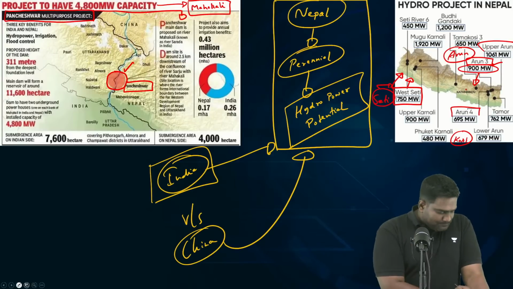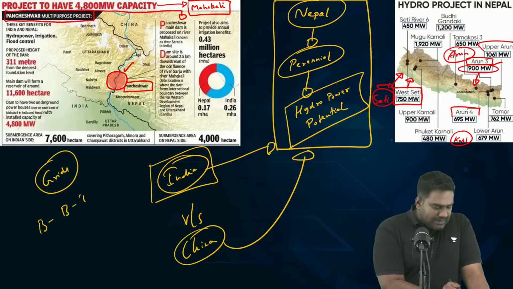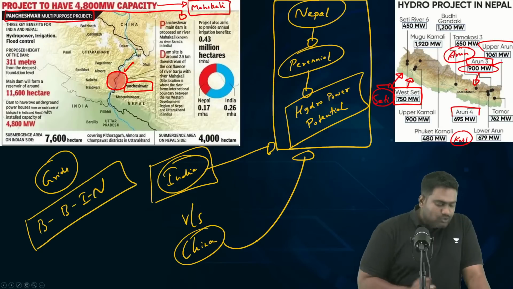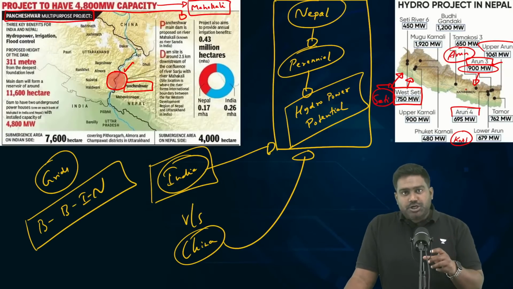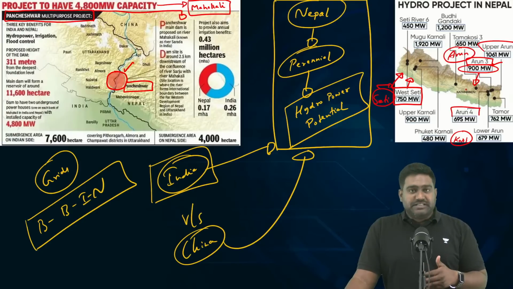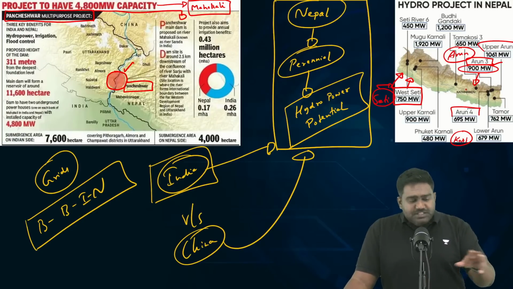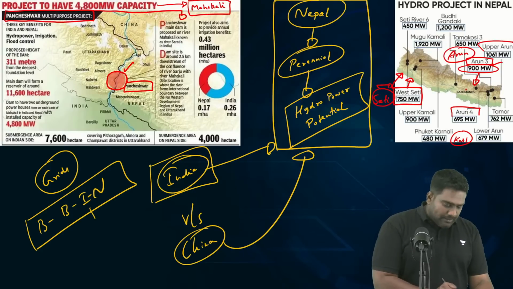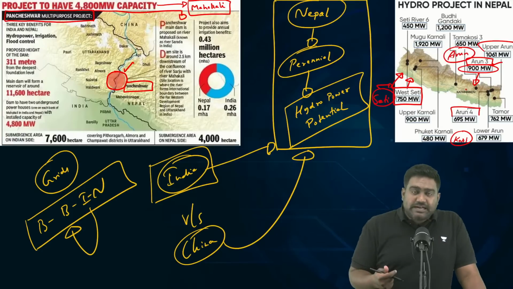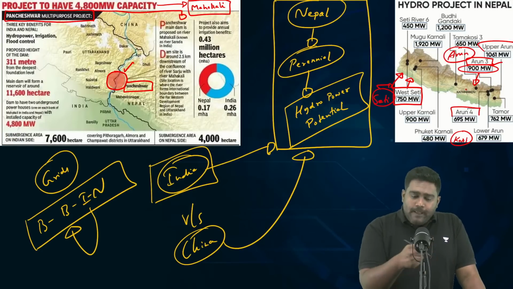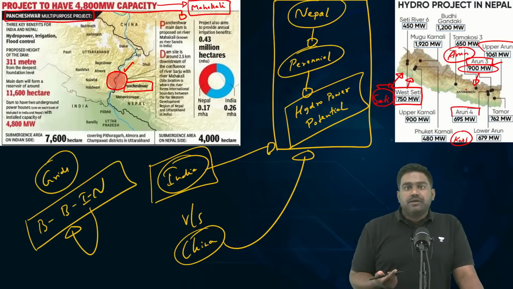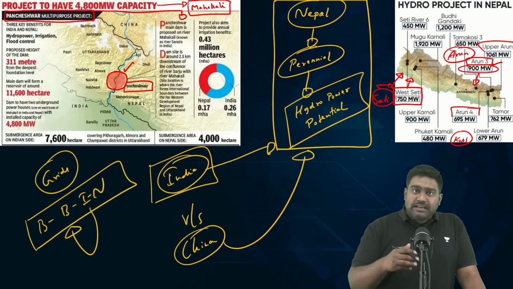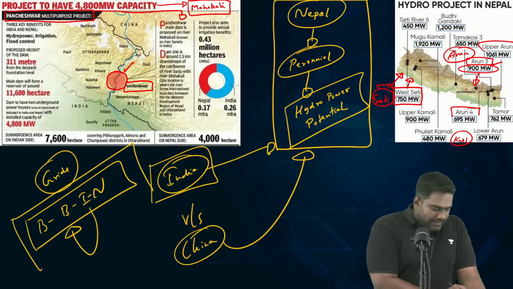And also, please note, we have interconnected our power grids between the BBIN countries. This is something you should be aware of. With India's leadership, the power grids of the BBIN countries, Bangladesh, Bhutan, India, and Nepal, these four countries, are interconnected. Because see, India has successfully invested in Bhutan in hydro projects. Bhutan is generating surplus electricity. So we take that surplus from Bhutan and re-export that to Bangladesh and Nepal. And we also take electricity from Nepal. India purchases the electricity from these projects. And we even re-export this to Bangladesh.